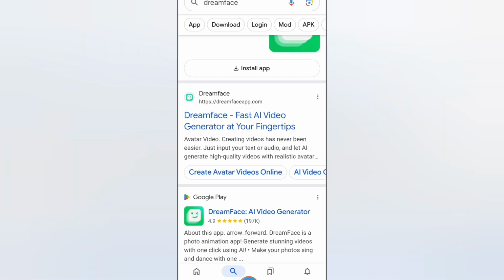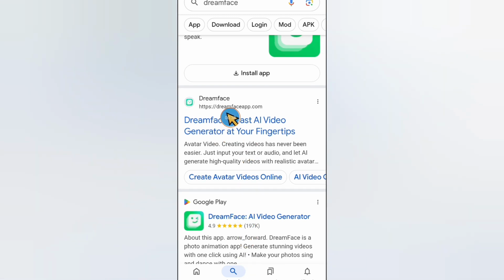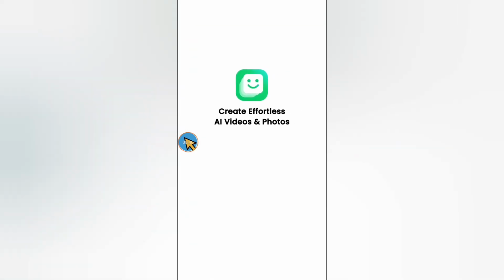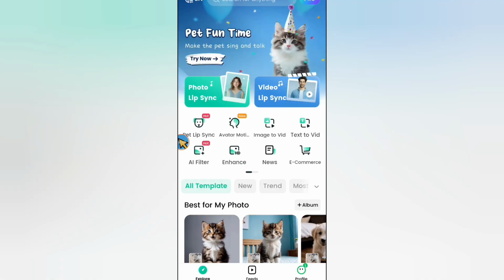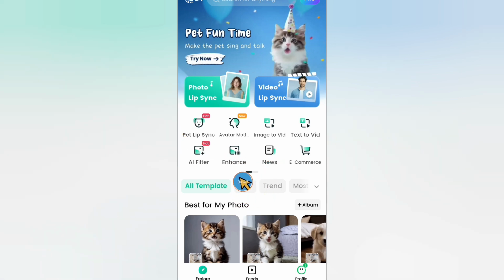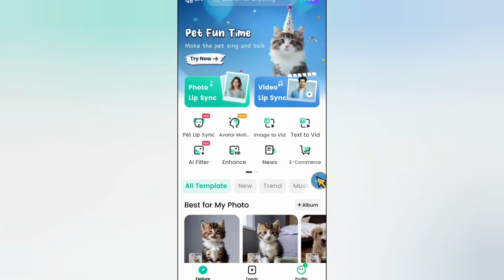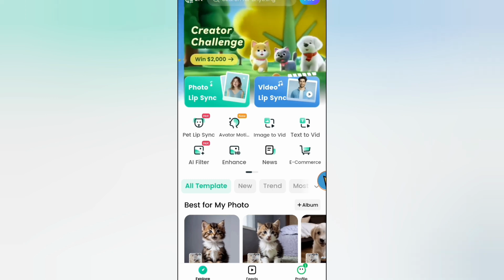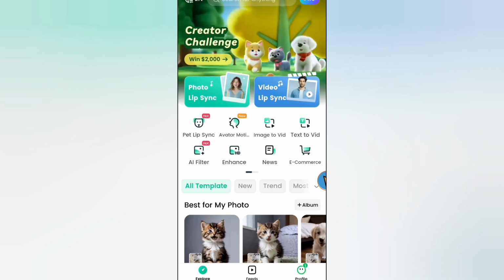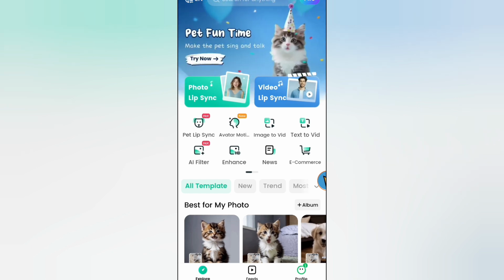So you're gonna click the first link, which is DreamFace. You can even download the app on your mobile. I've already downloaded the app on my mobile. As you can see, we are on DreamFace, and there are so many things you can do with this tool. As a disclaimer, this app is mostly paid, but they do have a free version you can try. If you just want to test, even their pro version starts at only $4.